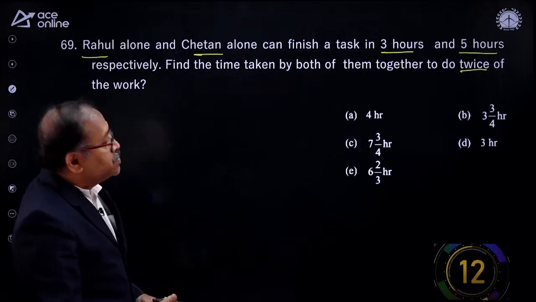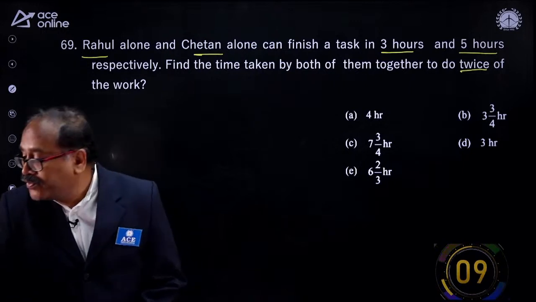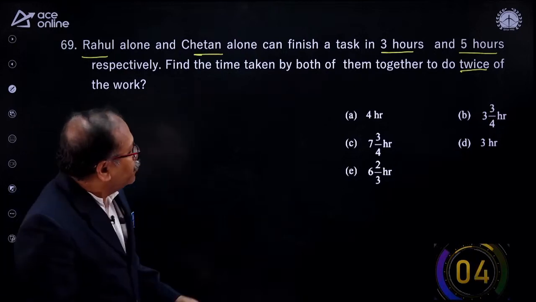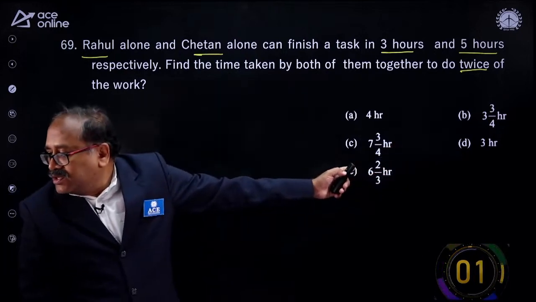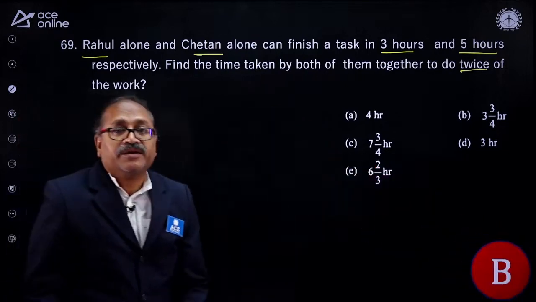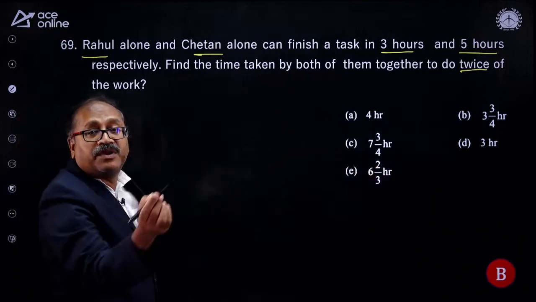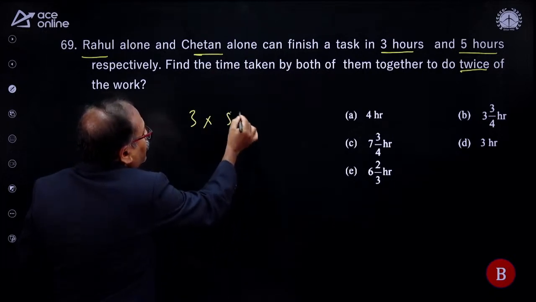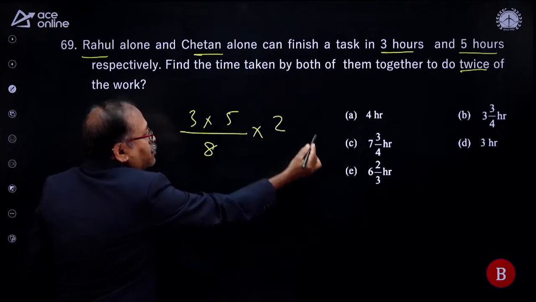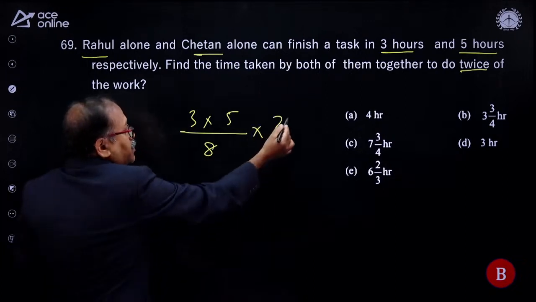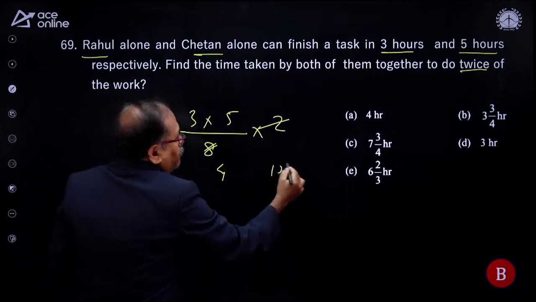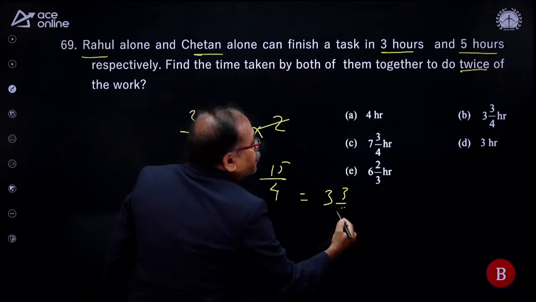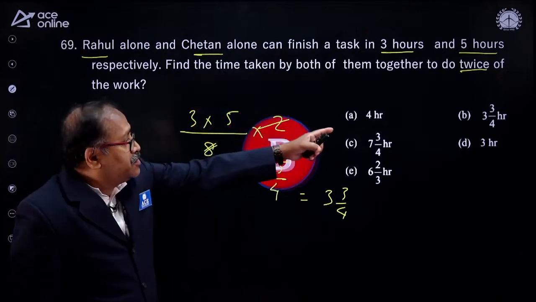Yes. So you know the AB by A plus B formula. Option B. Pawan is saying option B, 3 by 4. Shall I check the answer? So everyone answer the question. Option B is correct. You know that AB by A plus B is the time together they can complete the work. So that is 3 into 5 by 3 plus 5, which is 15 by 8. I need twice the work, 2 times the work. So that's what your answer is. Here it is 15 by 4, and 15 by 4 is nothing but 3 by 4 in the options, 3 4s are 12. And your option choice is B, 3 by 4, rightly said.